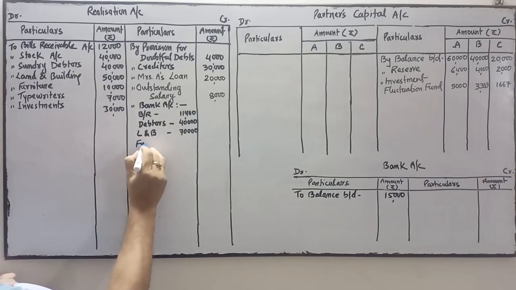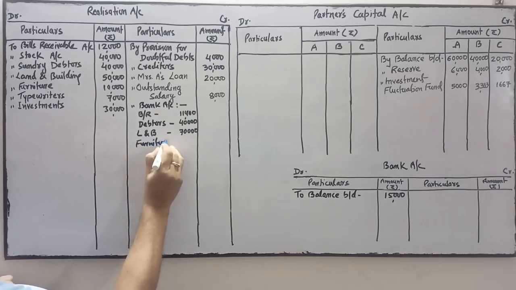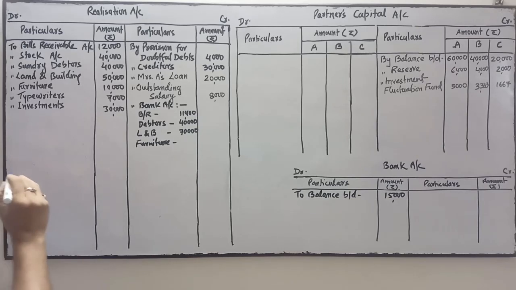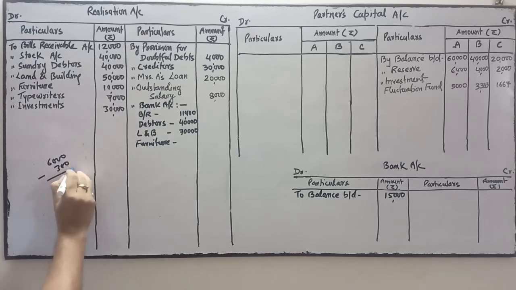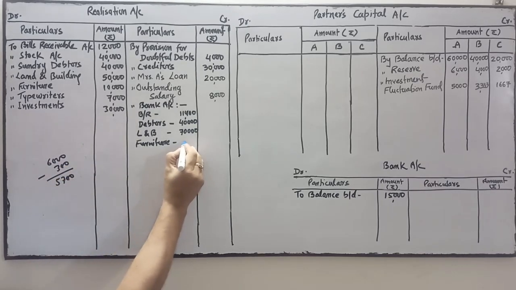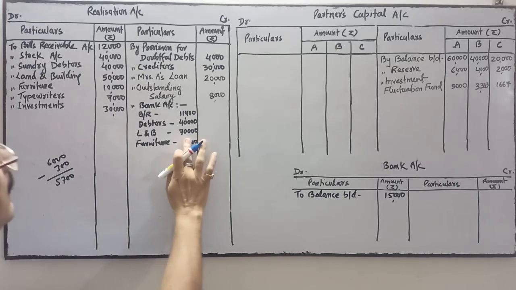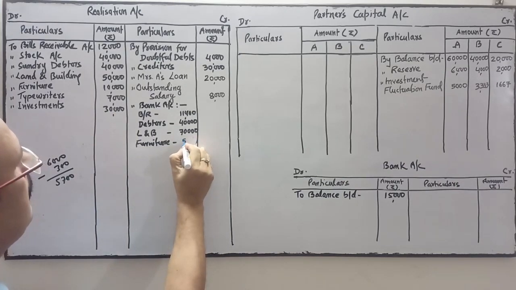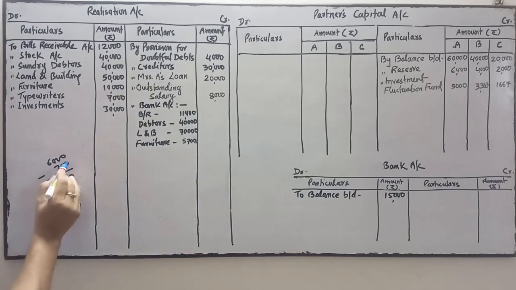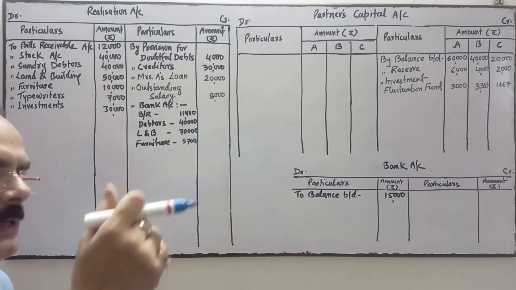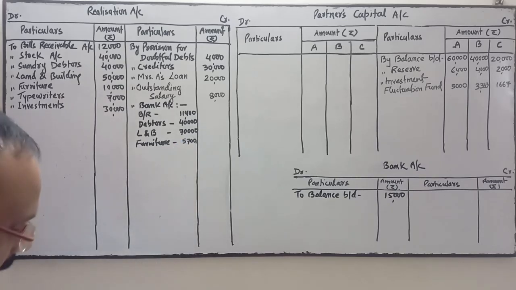The furniture is sold at auction for 6,000 and the commission of 300 rupees is paid to the auctioneer, so the final amount received by us is 5,700, after deduction of commission.